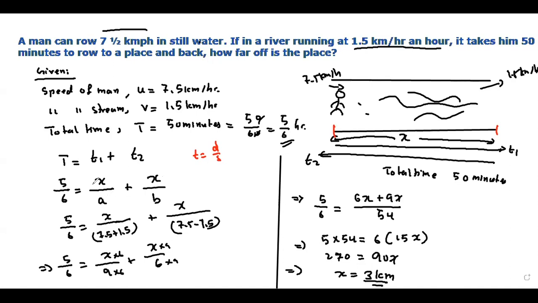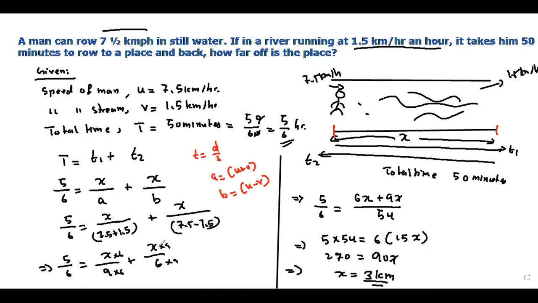The first speed is the downstream speed, U plus V. You will get 7.5 plus 1.5, which is 9. Then you are going against the water motion, that means you are finding the upstream speed, U minus V, that is 7.5 minus 1.5, you will get 6. So 5 by 6 equals x by 9 plus x by 6.